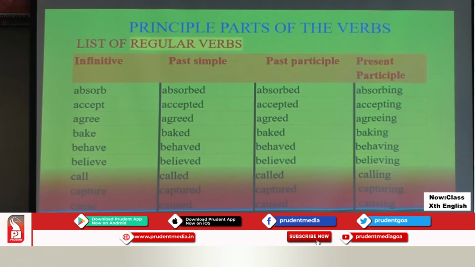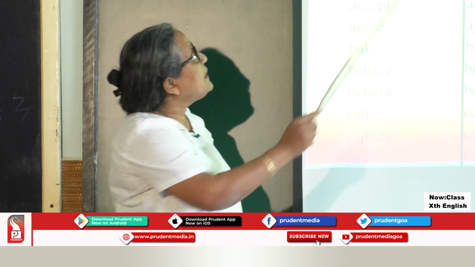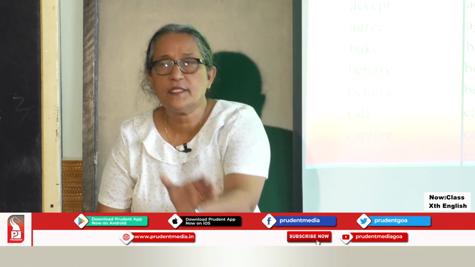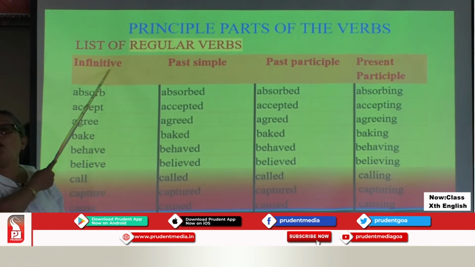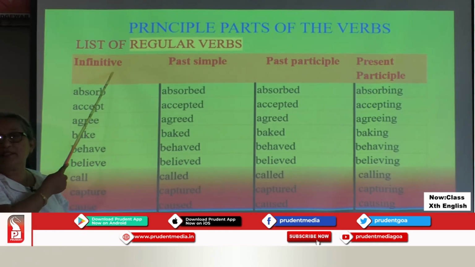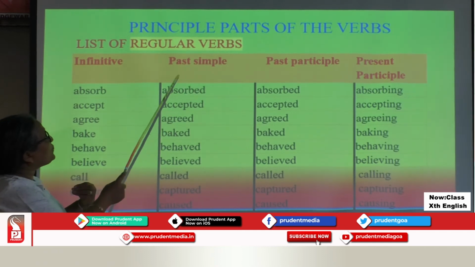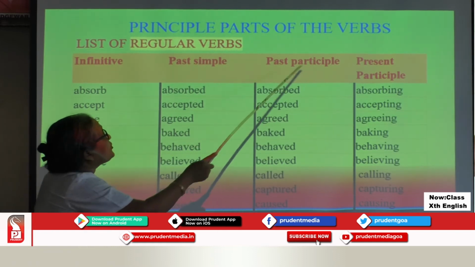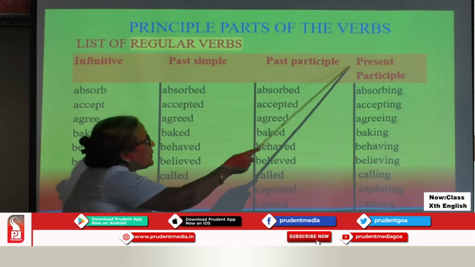And that is, again, before we go to conjugation, we need to understand the principal parts of the verbs. A verb has 4 principal parts. I was referring to infinitive. Now I will explain to you in details what is infinitive again. The second principal part of the verb is past simple. The third principal part of the verb is past participle. The fourth principal part of the verb is present participle.